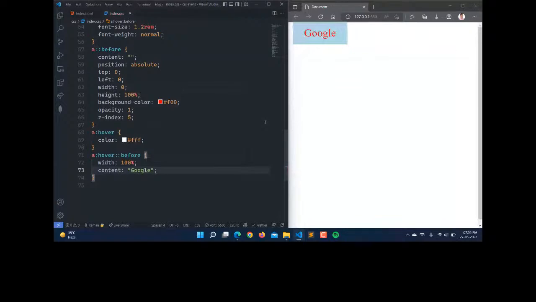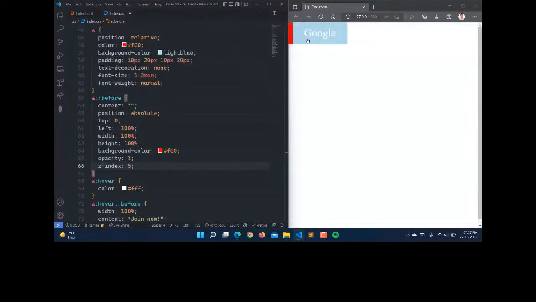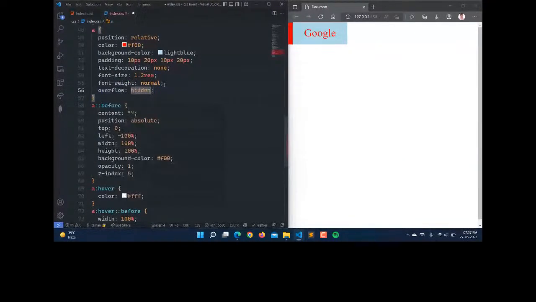We can also write here like join now. When we are hovering on it, we don't have any animation here. So for the animation, we can add the transition also here. What I'm going to do is write its width as 100%, and left I'm going to add as minus 100%. So left minus 100%. And you can see that it is overflowing the pseudo element. So here I'm going to add the overflow as hidden.